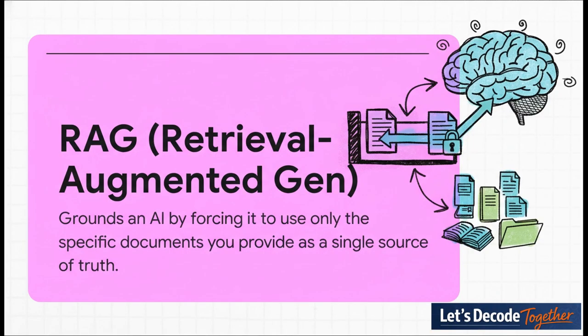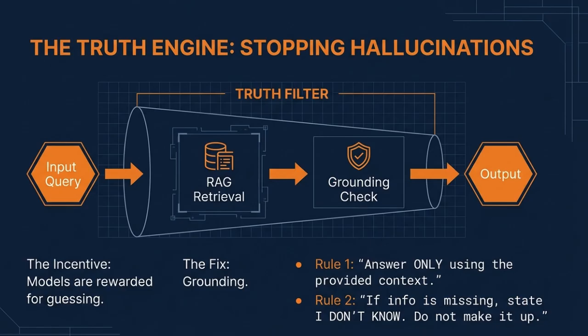So how do we fight this? Well, the single most effective technique we have is called Retrieval Augmented Generation, or RAG. It's a game changer. Instead of letting the model just pull answers from its massive, messy internal training data, you ground it. You give it a specific set of documents, your company's internal wiki, a legal contract, whatever, and you instruct the AI to only use that information to answer the question. This creates a single source of truth and just drastically cuts down the risk of it making stuff up. This is probably the most important technique for building enterprise-grade, trustworthy AI today.